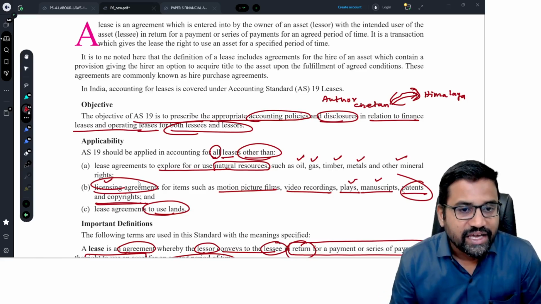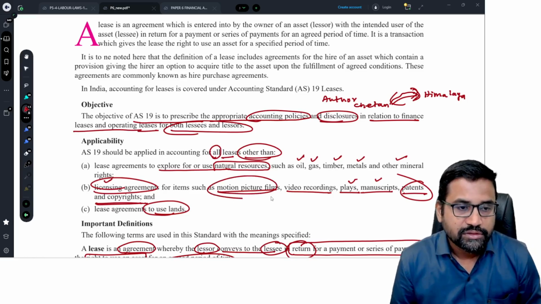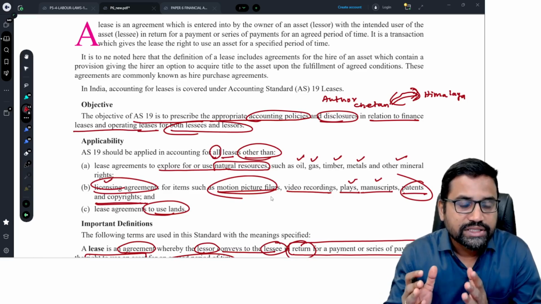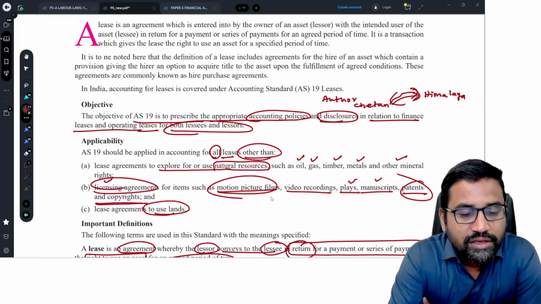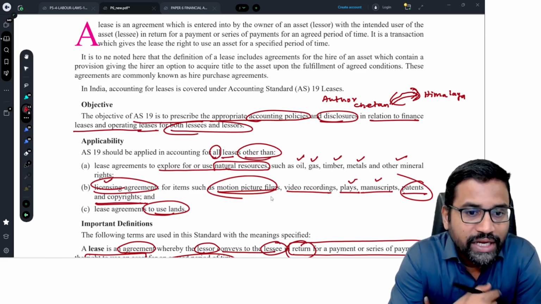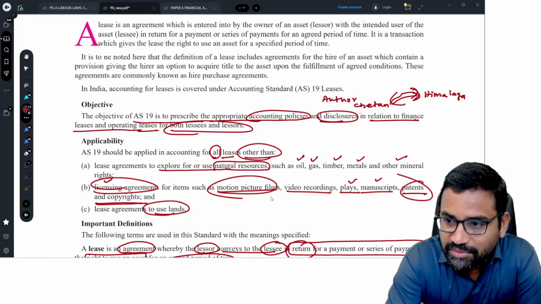So any licensing agreement, for example motion picture films. One production company has produced one movie. Now that movie they have given to a television channel on a licensing agreement. They have given a license to the television channel to broadcast this cinema.